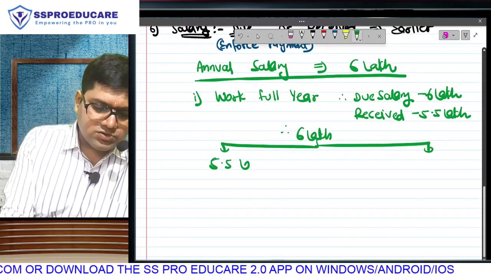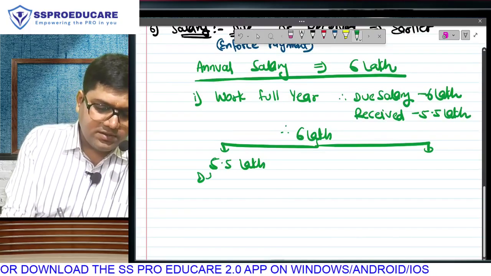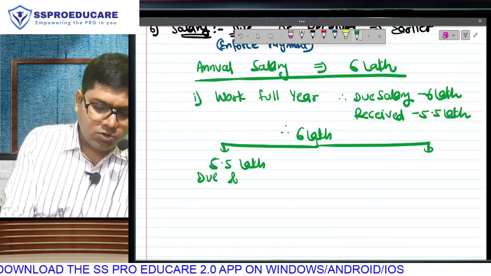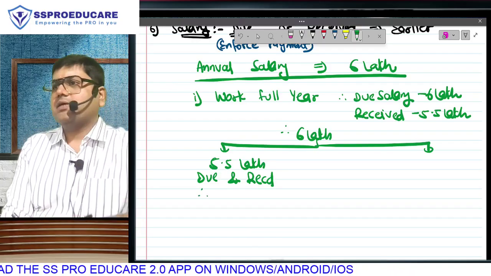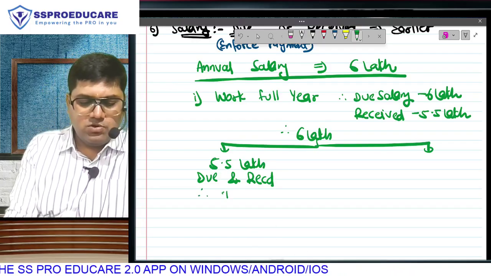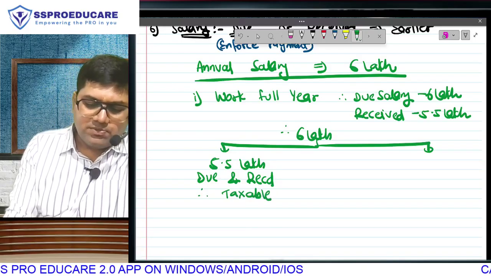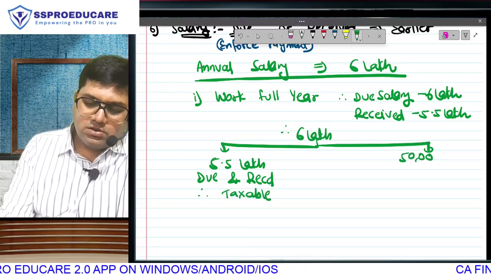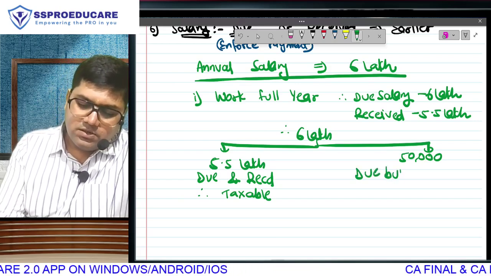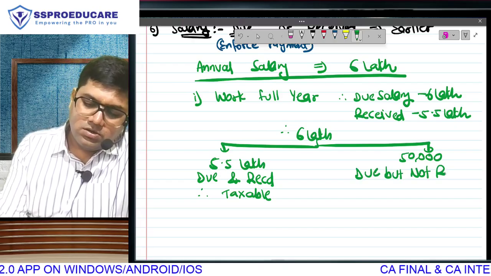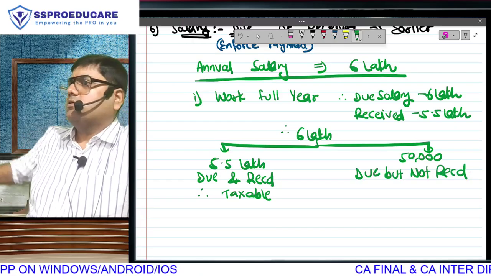5 lakh 50,000 has become due during the year and also received. Stupid question, waste of time. Taxable, cannot be not taxable. Obviously taxable. But what about 50,000? This is due but not received.